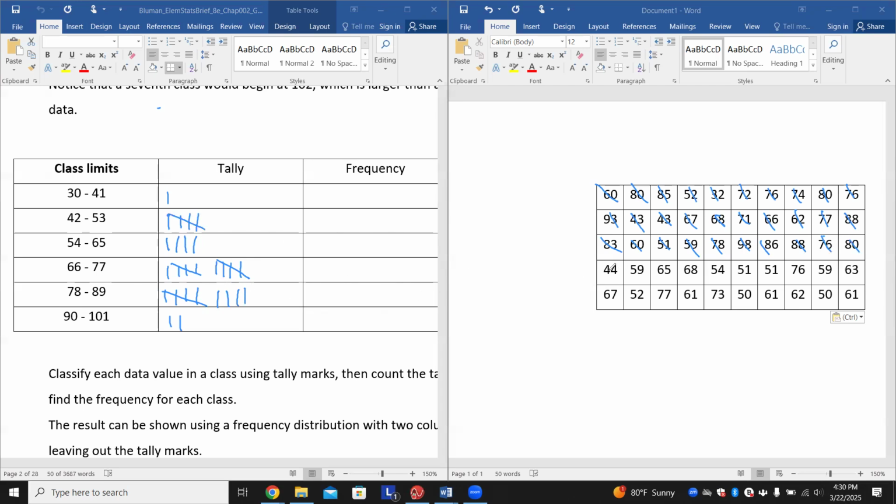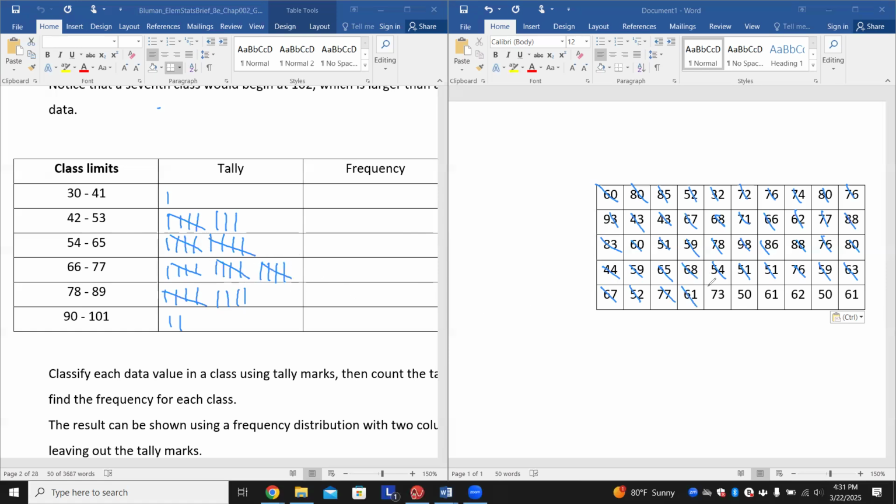44. 59. 65. Again, fell in that one category. 68. 54. 51. 51. 76. 59. 63. 67. 52. 77. 61.